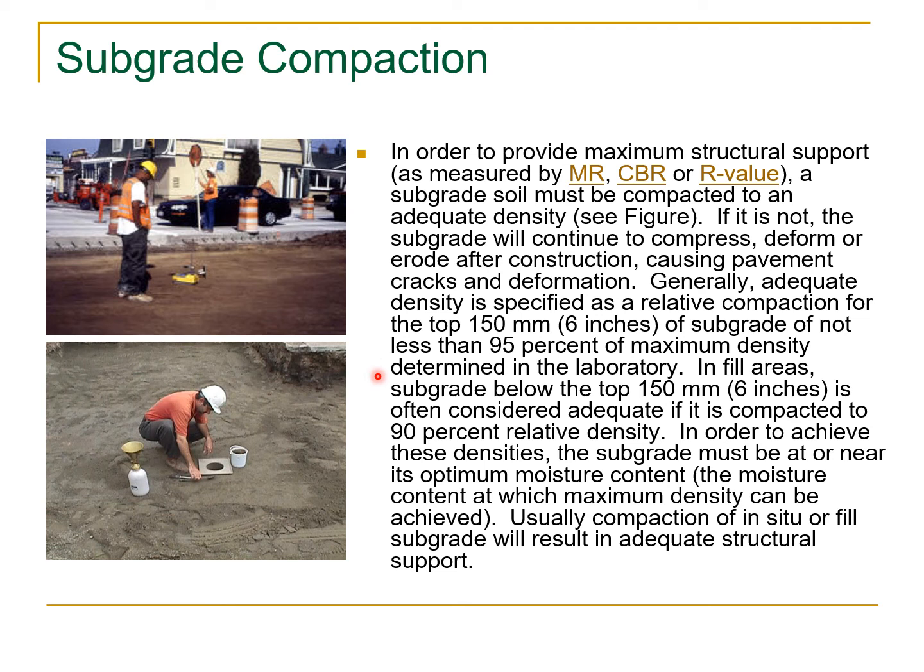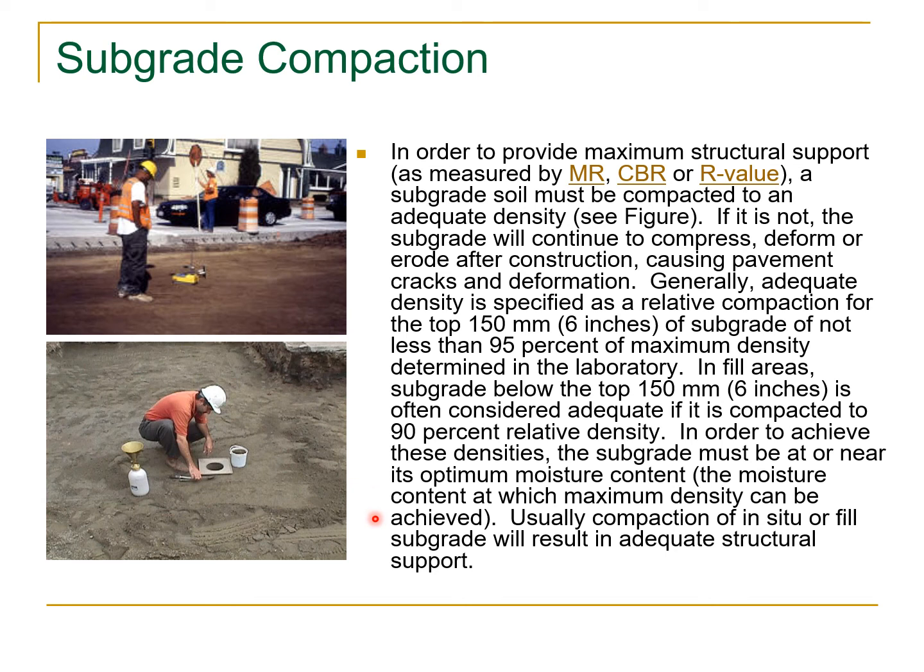In fill areas, subgrade below the top 150 mm or 6 inches is often considered adequate if it is compacted to 90% relative density. In order to achieve these densities, the subgrade must be at or near its optimum moisture content, the moisture content at which the maximum density can be achieved.